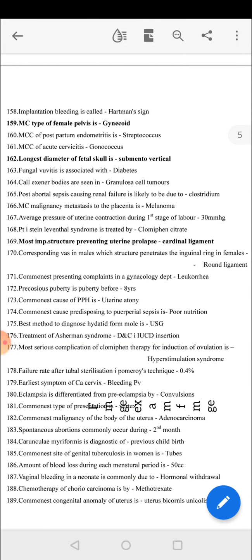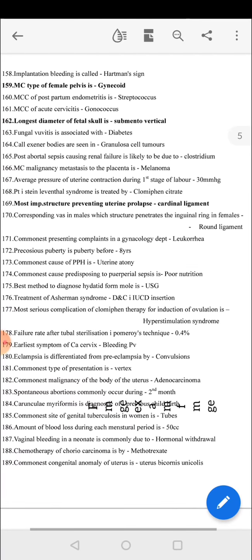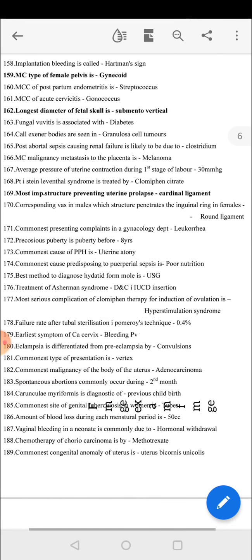Average pressure of uterine contraction during first stage of labor is 30 mm Hg. Patient with polycystic ovarian syndrome is treated by clomiphene citrate. Most important structure preventing uterine prolapse is cardinal ligament. Corresponding to the vas in males, the structure penetrating the inguinal ring in female is the round ligament. Commonest presenting complaint in gynecology department is leukorrhea. Precocious puberty is puberty before 8 years. Commonest cause of PPH is uterine atony. Commonest predisposing cause of puerperal sepsis is poor nutrition.